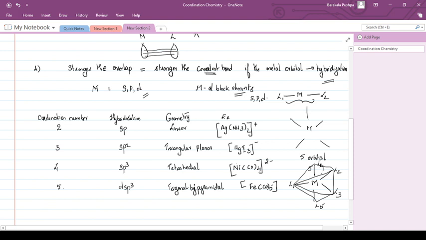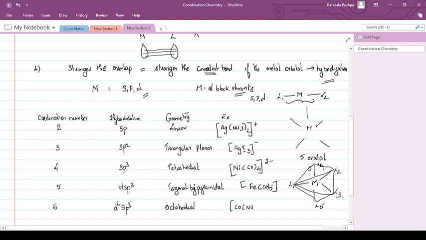Now, another one is if the coordination number is 6. That means 6 ligands are coming. The metal has to keep 6 vacant orbitals ready. So one s orbital, three p orbitals, and the balance 2 orbitals are from d. So the possibility is d2sp3. It can be an octahedral geometry. All of you might have seen in the crystal field what I have shown you. Then the complex example for octahedral is [Co(NH3)6]3+. Now there is another possibility.